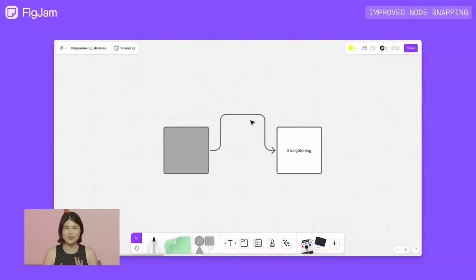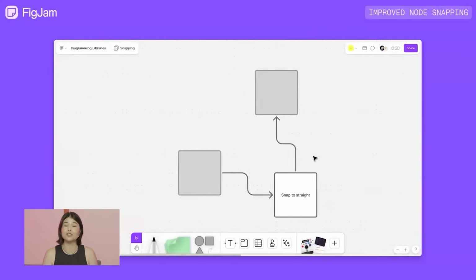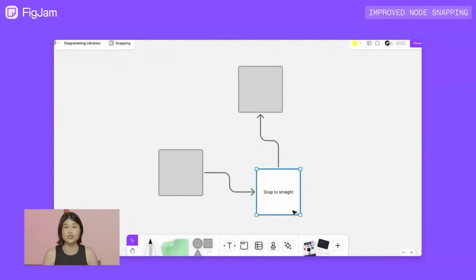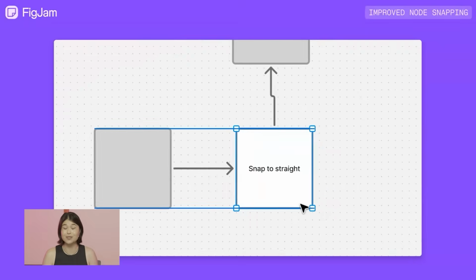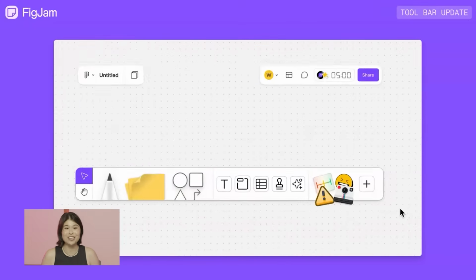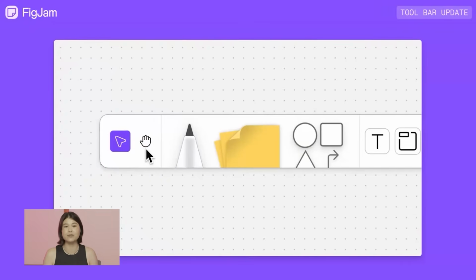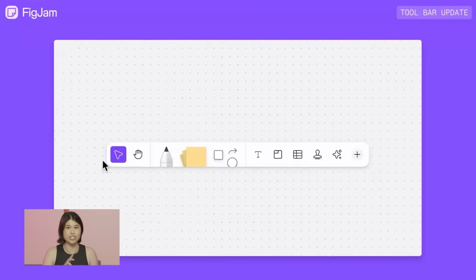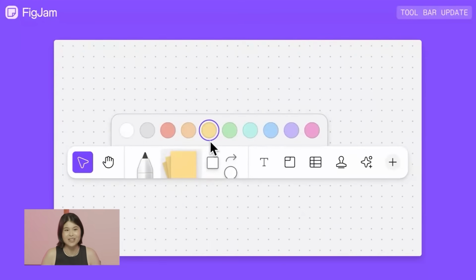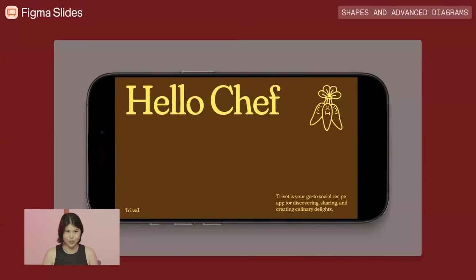Okay, this one's a small tweak, but hopefully it's a big help. Connectors now snap and align more smoothly in FigJam, making your diagrams and flows feel cleaner with less effort, especially when you're mapping user flows, systems, or org charts, if you're working on a reorg, perhaps. Also, for FigJam, we have a new look and feel to the toolbar, plus a new iconography and the ability to comment from the toolbar, so you don't need to go to the top right of the canvas anymore. It's now easier and faster to navigate, give feedback, and keep ideas flowing.